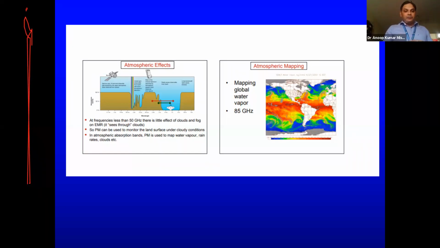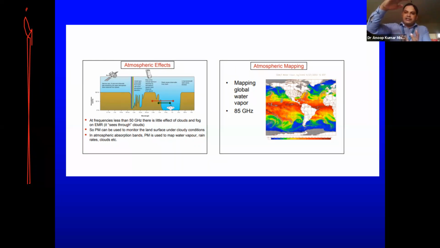And then the atmospheric band. If we have certain water vapor suspended in the atmosphere, that water vapor absorbs microwaves. Suppose at a certain point water vapor is there, and at another point nothing is there. We have a sensor here, and the signal from water vapor will be intense because absorption of those waves is there.